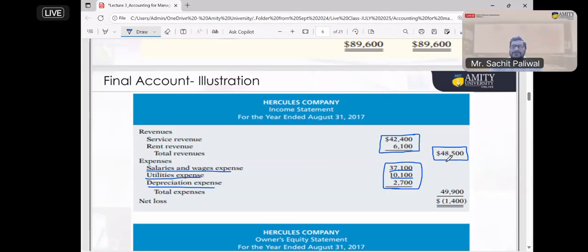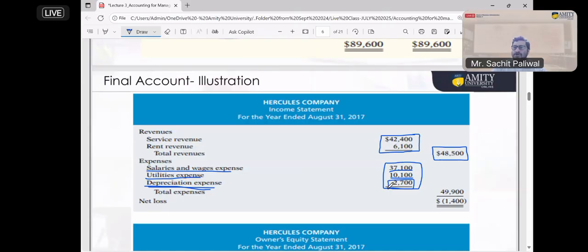Why is the accumulated depreciation not here? Because accumulated depreciation is a combination of previous depreciation as well. The depreciation which is accumulated year on year is given there. But this depreciation belongs to this year only.